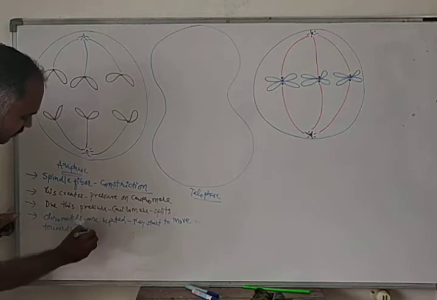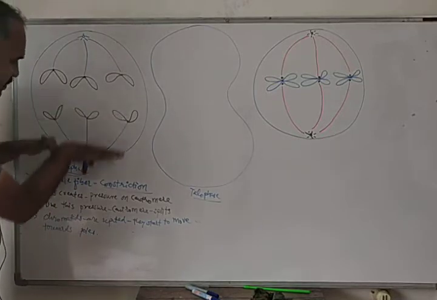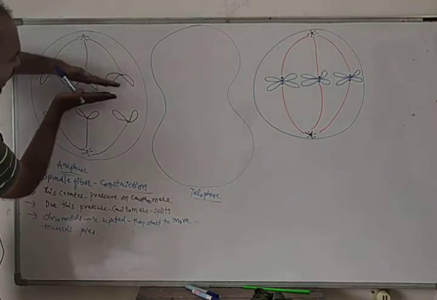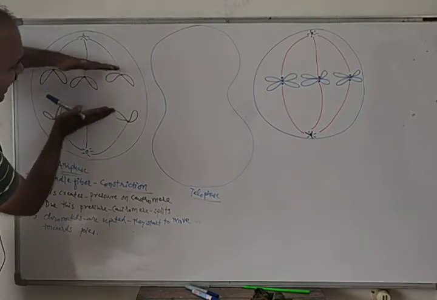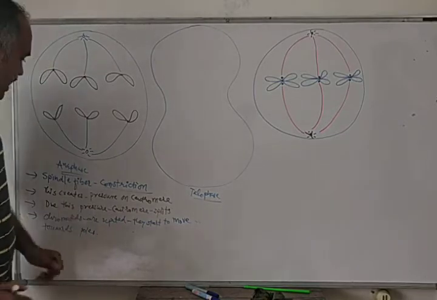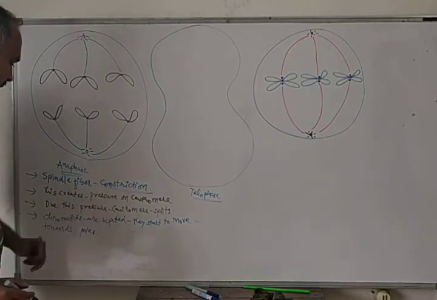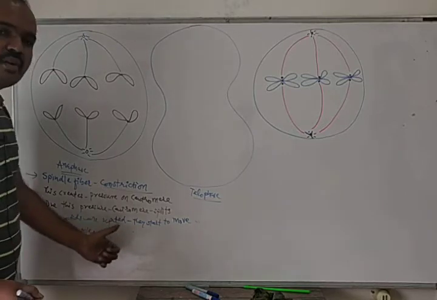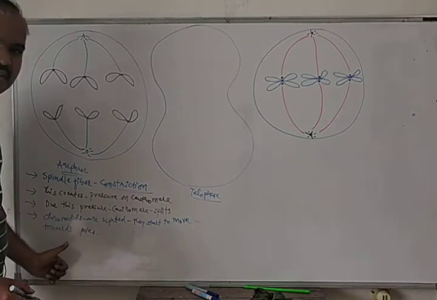Chromatids will start to move towards the pole. Here chromatids are moving to this pole, and these chromatids are moving to the other pole. All chromatids get separated and start moving towards the pole. So in anaphase, spindle fiber constriction starts, this creates pressure on the centromere, and due to this pressure the centromere splits, both chromatids are separated and they start moving towards the pole.